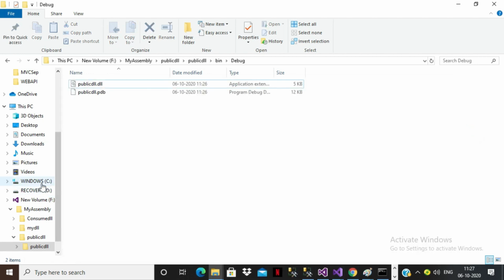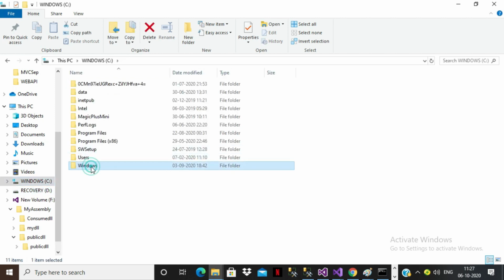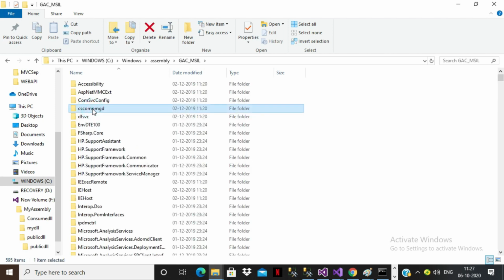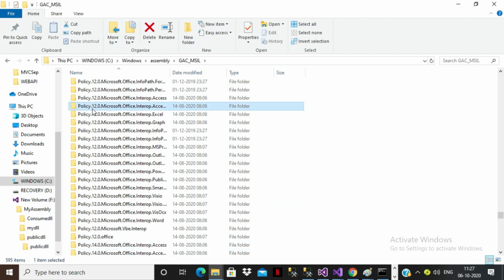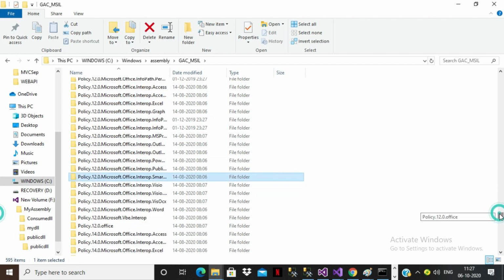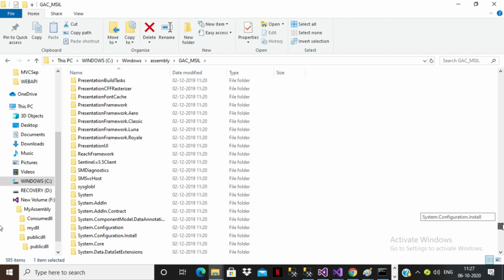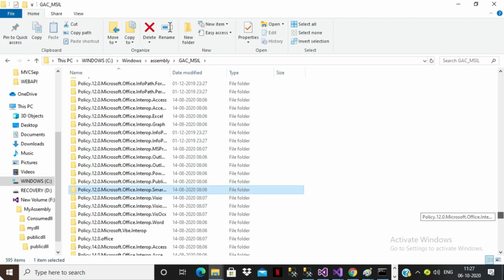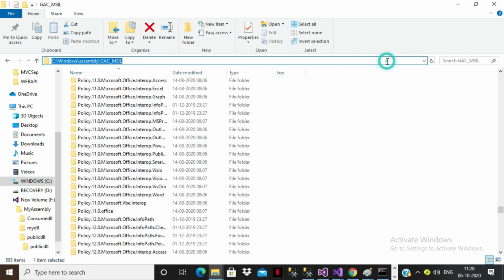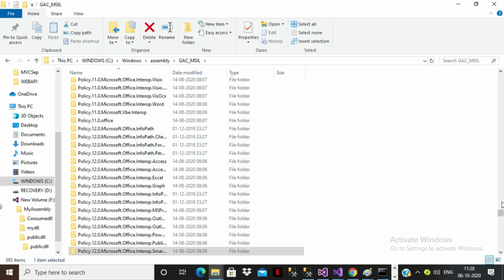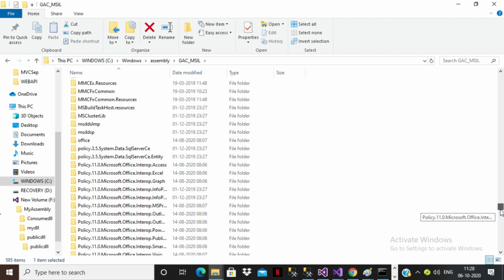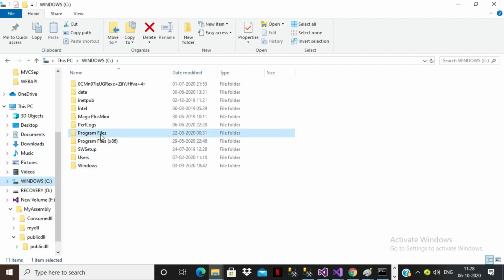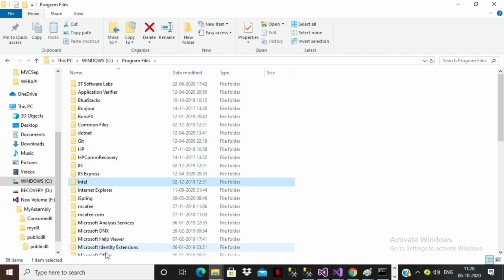Now go to your C drive. There you can see Windows. There you can see assembly. There you can see GAC_MSIL. There you can see something like public DLL.dll must exist here somewhere. Is it there? I think C drive, program files. There you see, once wait.